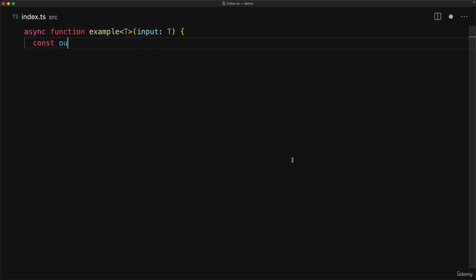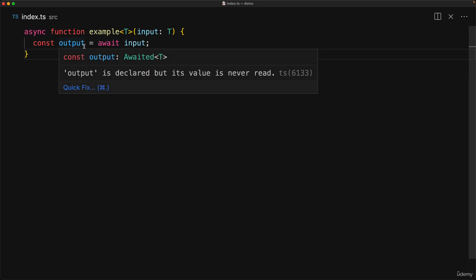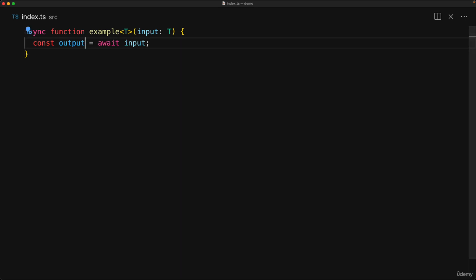Whenever you have access to a type T and you are using an await keyword on it, TypeScript will actually infer the result to be Awaited<T> anyways. But if you want to, you can add this explicit annotation yourself as well. And just in case this Awaited utility ends up in any of your function signatures or your object properties, now you have a better understanding of why this exists.